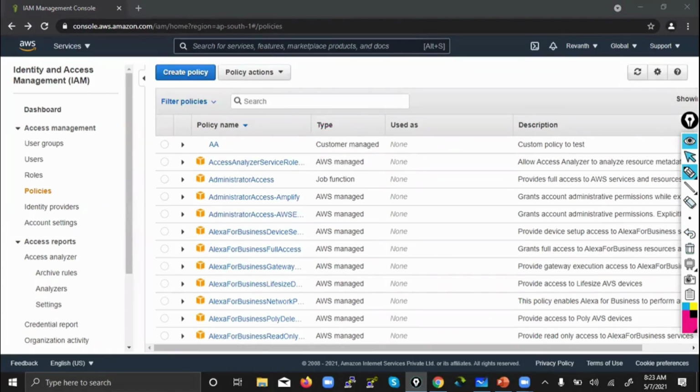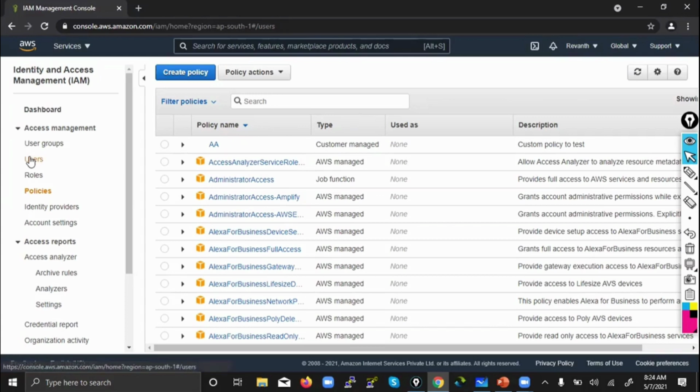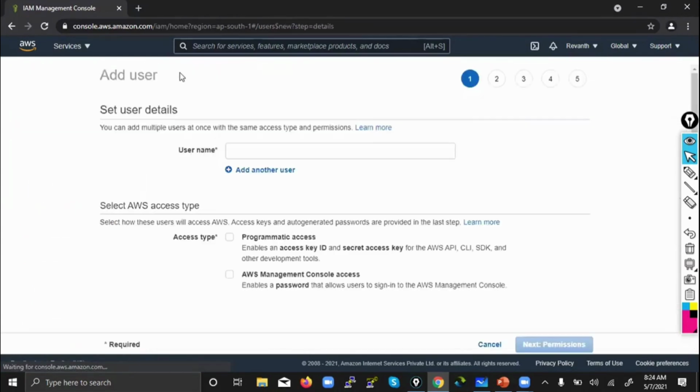So how can you create an inline policy? Or did you see it anywhere till now? While practicing, we have practiced so many options in IAM. Have you seen anywhere, have you come across any inline policy? I will show you.